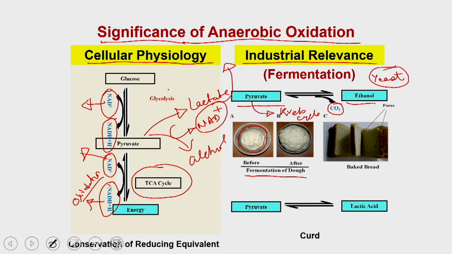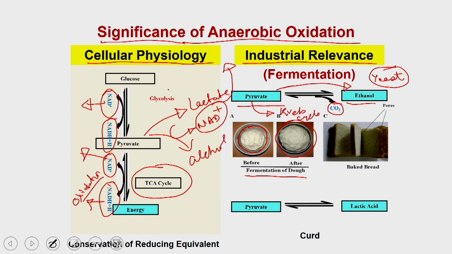Instead, it will run the pyruvate to alcohol conversion, and in this process it is going to produce carbon dioxide, and once the carbon dioxide is trapped inside the dough, it will make the dough very fluffy, and that is how you are going to have the bread which has the pores.